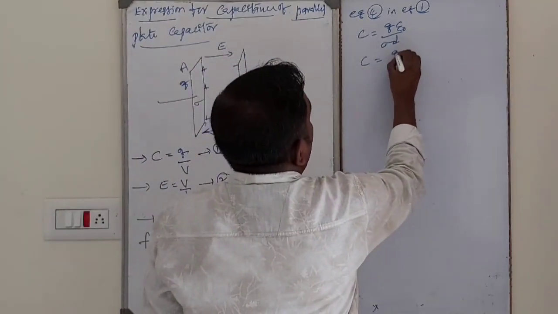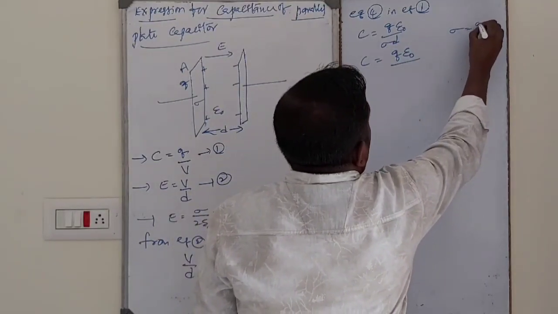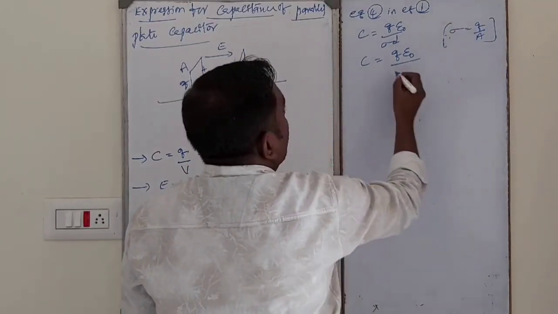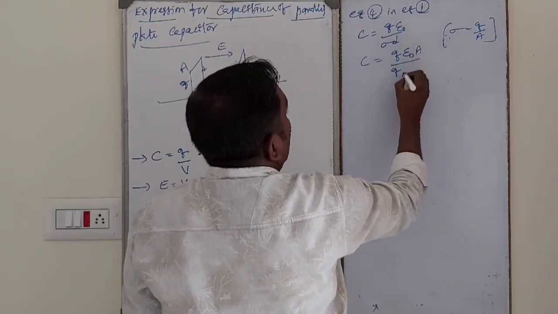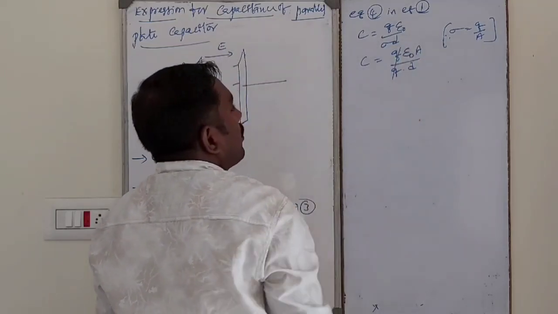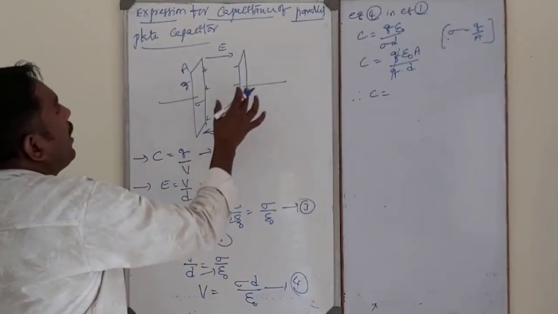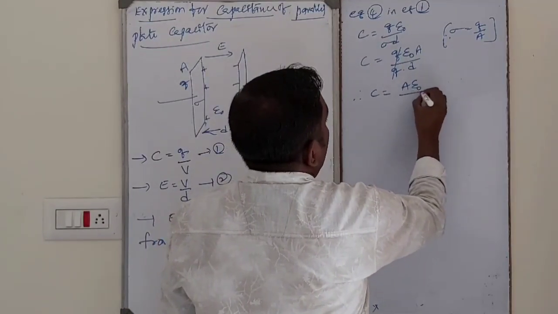So C is equal to Q epsilon naught by sigma D. What is the value of sigma? Sigma means charge per unit area, so Q by area. Q gets cancelled out. Therefore the capacitance of the parallel plate capacitor is equal to A epsilon naught by D.